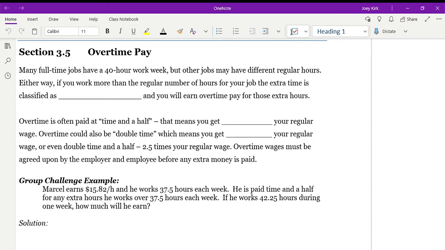This section for Workplace Math 10 from Module 3 is on overtime pay. Section 3.5, we're going to be looking at overtime pay, and we're also going to look at section 3.6, which is other ways of earning an income. A lot of full-time jobs are about 40 hours a week, but other jobs have many different hours. So when you're getting a job, you need to find out what the regular hours are per week, and anything else that you do as extra.